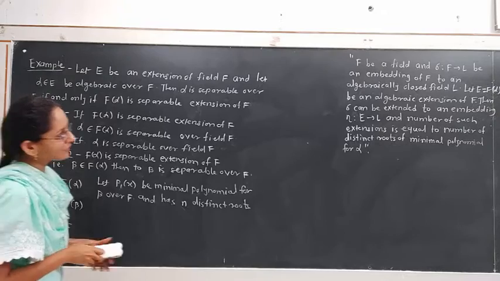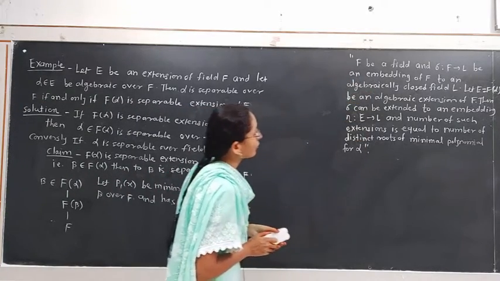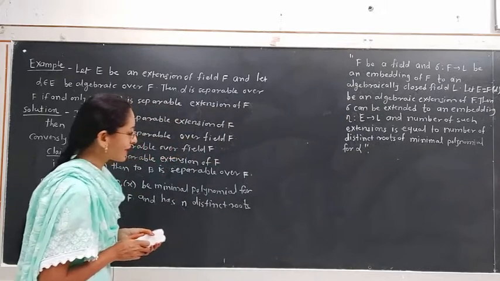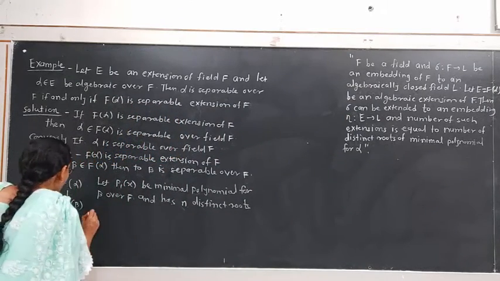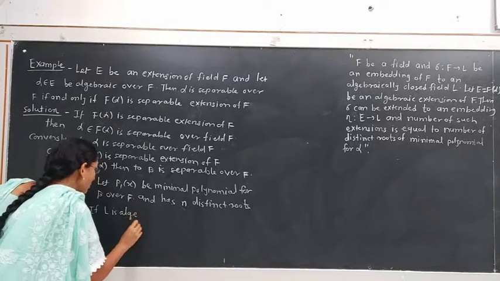Then by using this theorem: let F be a field, sigma from F to L, where L is an algebraically closed field.